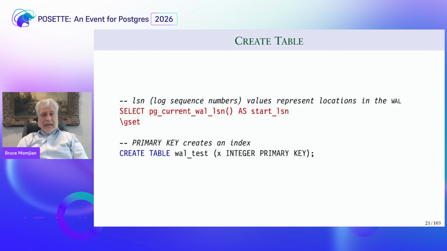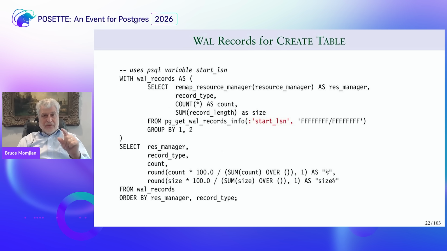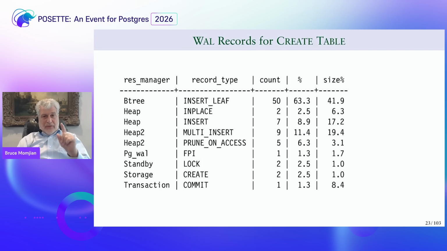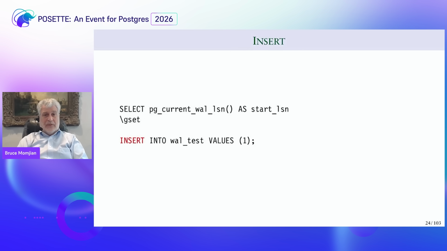Now, if we go and actually issue some commands, we're going to look at the write ahead log that's generated by certain command types. So a create table in this case is going to run this query, and it's going to generate these record types. A create table is going to insert into B tree. We have a B tree resource manager. We have two heap records. We have two heap two records, and so forth. And a commit at the bottom. Kind of what do we expect?